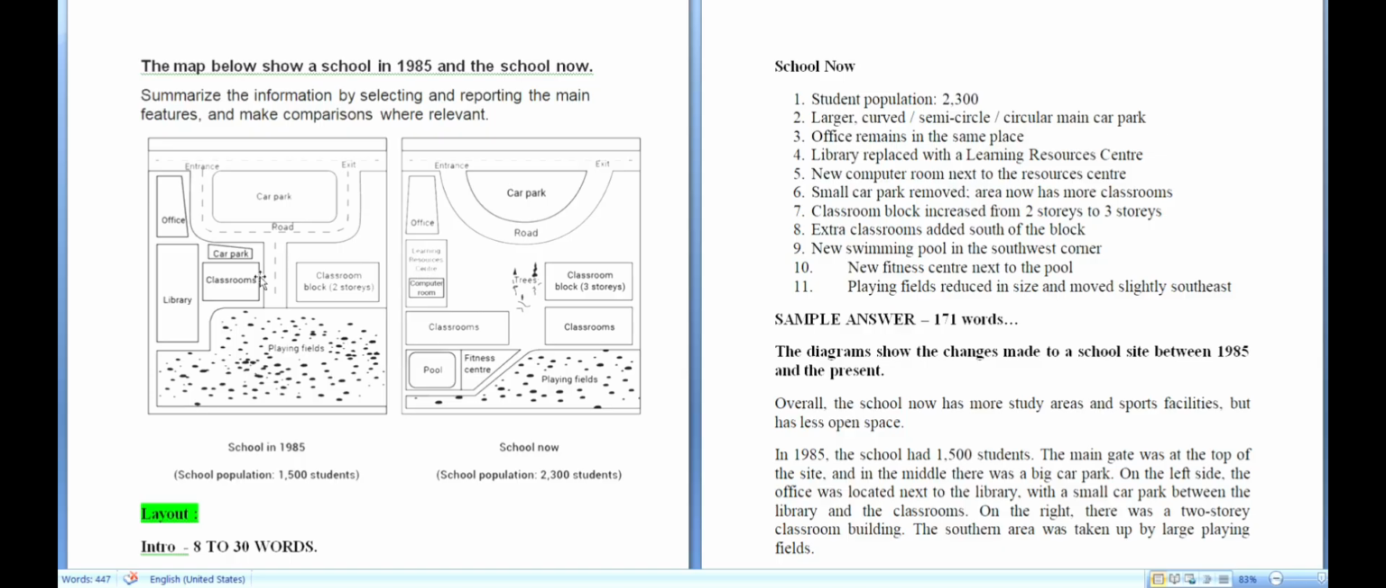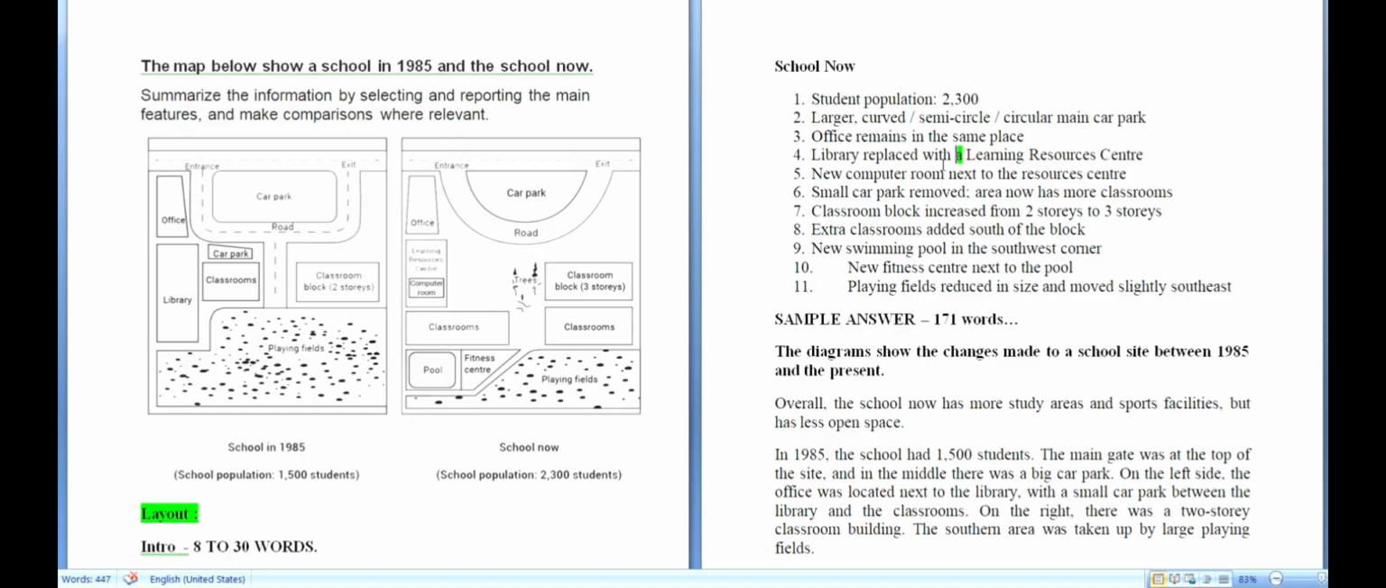Right. Then the office remains in the same place. Something in the map will never be changed. Some will be changed. So here the office is remaining the same. Okay. Library replaced with the learning resource center. See the usage of the article and learning resource center. Number 5. New computer room next to the resource center. The small car park is removed.